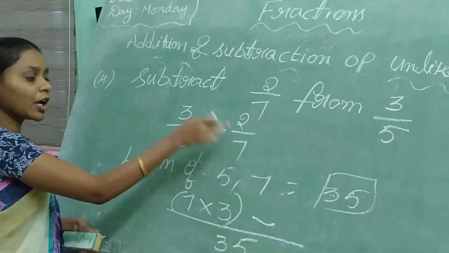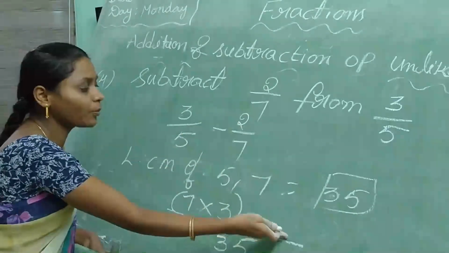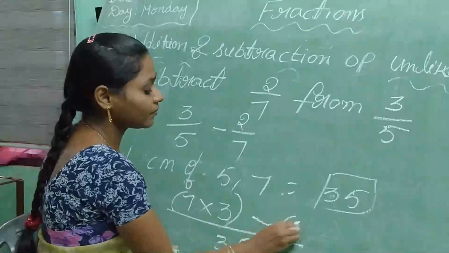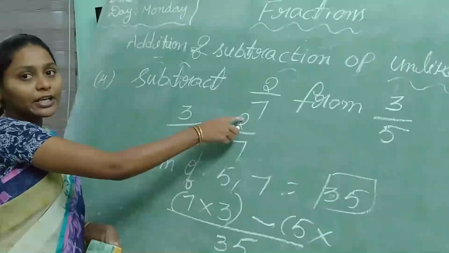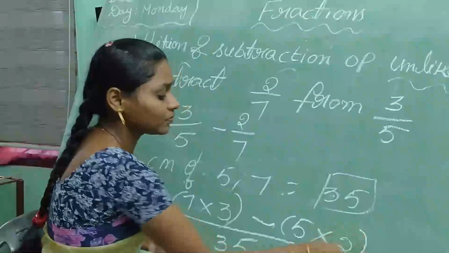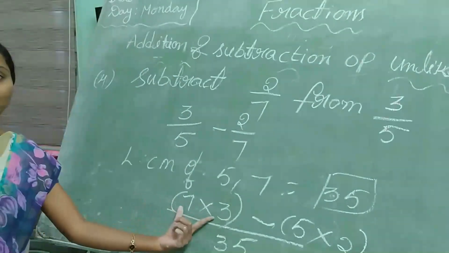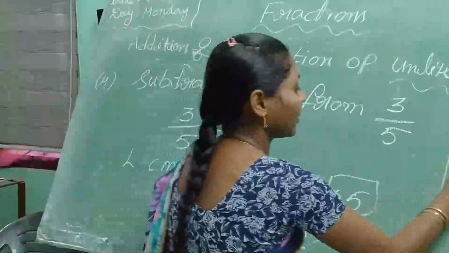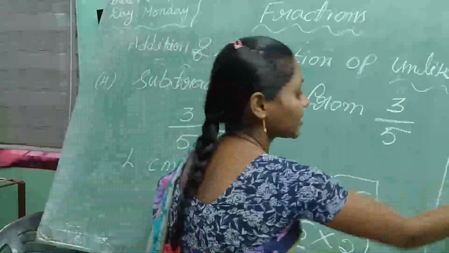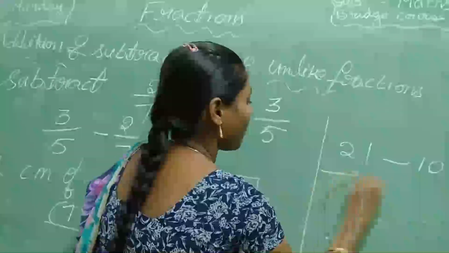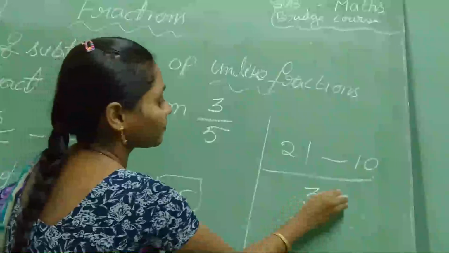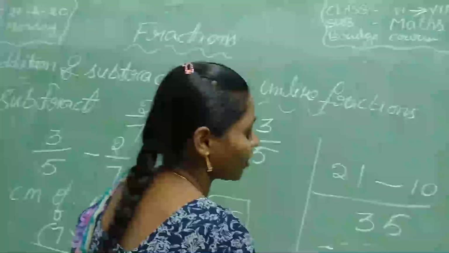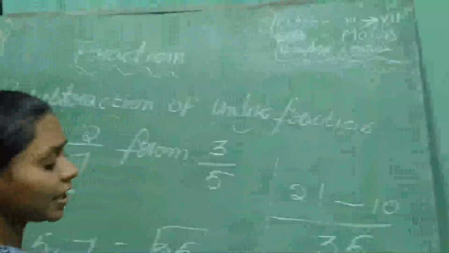Next, see the denominator. Here also see the denominator. Don't write the denominator. 7 is cancelled 35 how many times? 5 times. 5 into what is the numerator? 2. Next, what will we do? Multiply. 7 3s are 21. Which symbol? Minus. 5 2s are 10 by 35. So what is the answer? 21 minus 10. What is the answer? 11. 11 by 35.